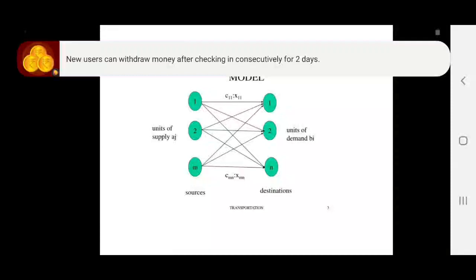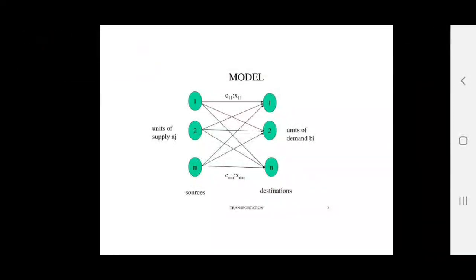Let Cij represent the unit transportation cost for transporting a unit from source i to destination j. The objective is to determine the number of units to be transported from source i to destination j so that the total transportation cost is minimum.